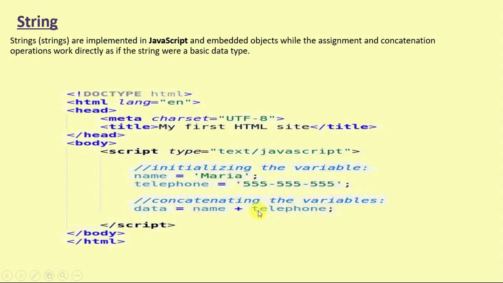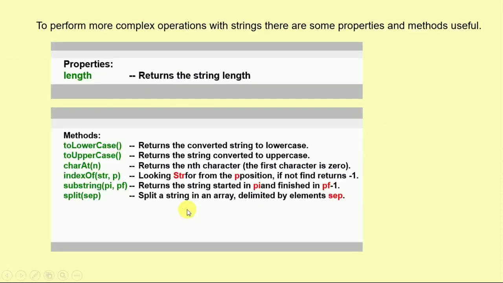It will provide the exact output of that particular data in code, and the result will be stored in data. So to perform more complex operations with the string, there are some properties and methods. I am giving you brief details about that. For more detail, we can find many methods and properties of that particular string type.